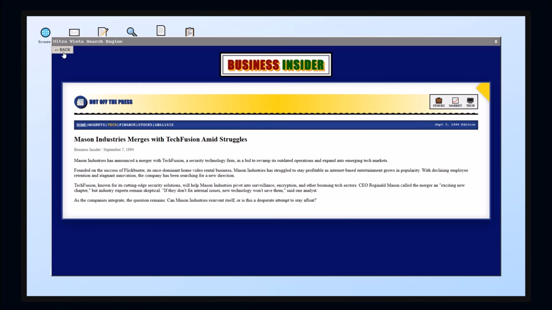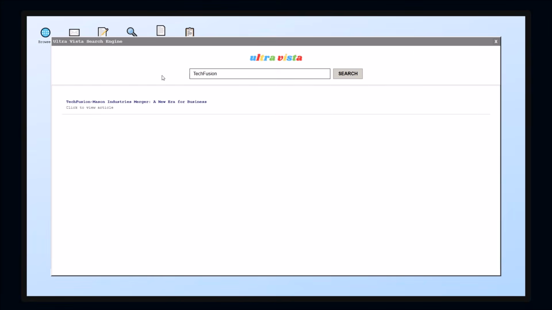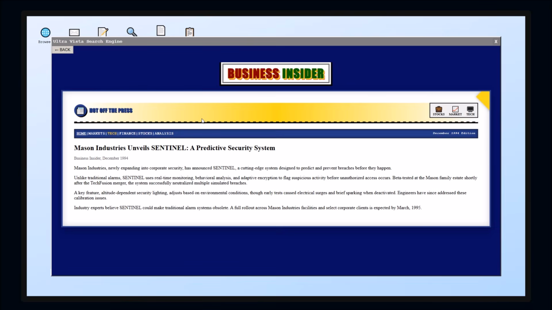Can Mason Industries reinvent itself, or is it just silly? So, Mason Industries again. Business Insider is saying, hey, Sentinel is a cutting-edge system which predicts and prevents breaches before they happen. It sort of seems like that one thing we just read. Industries believe they can make traditional arms obsolete. Full rollout in March.